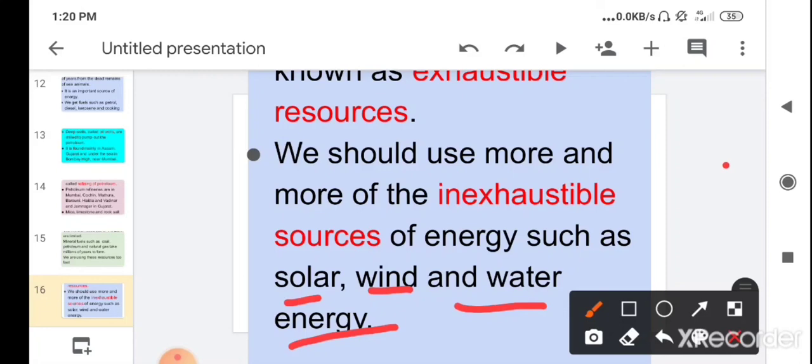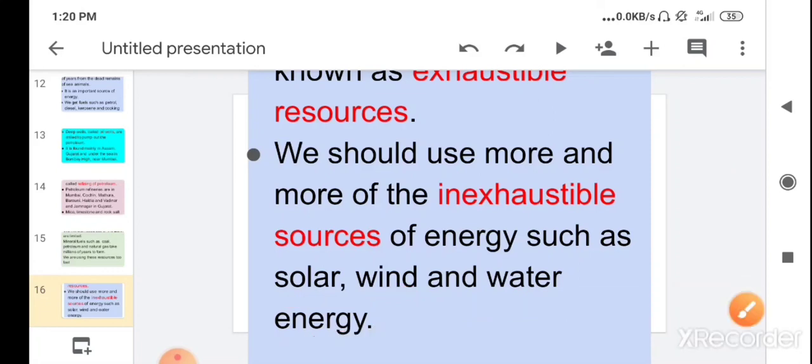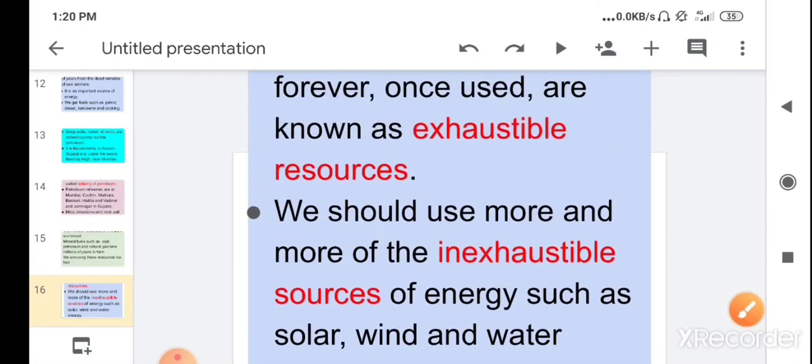So children, we should conserve our mineral wealth. For conserving our mineral wealth, which type of sources of energy should we use? Very good. We should use inexhaustible sources of energy such as solar, wind and water energy in place of exhaustible sources of energy. So children, we can conserve them by using solar energy, wind energy and water energy.